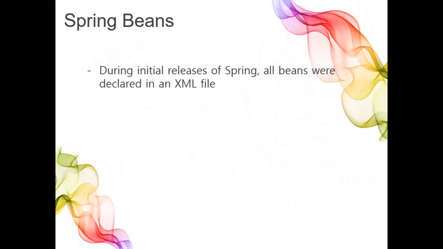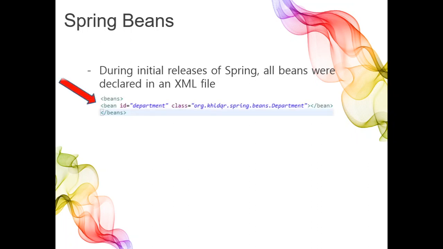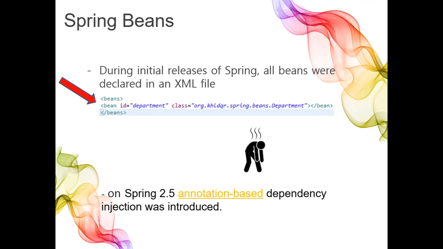During the initial releases of Spring, we declared all beans in an XML file using the bean tag. This was a nightmare in large application development. The bigger the application is, the harder it is to deal with XML configurations. The Spring team figured this out and came up with a new technique, annotation-based dependency injection.